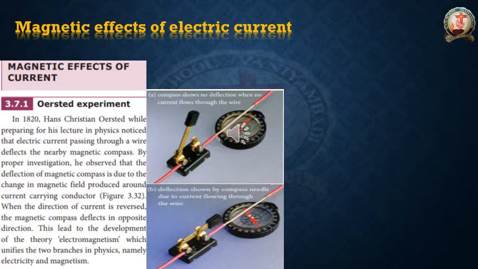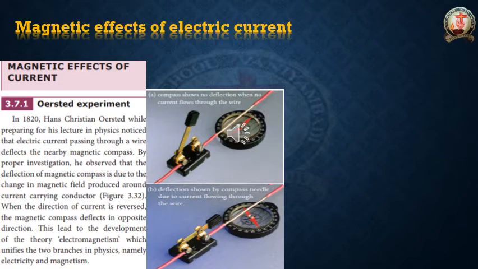Okay, so that is the meaning of when the direction of current is reversed, the magnetic compass deflects in the opposite direction. This led to the development of the theory of electromagnetism, which unifies two branches in physics, namely electricity and magnetism. For this reason only, the electromagnetism chapter was developed.